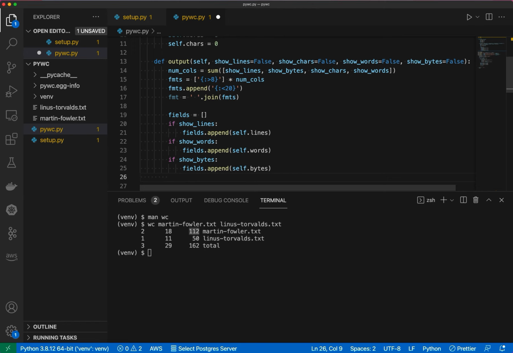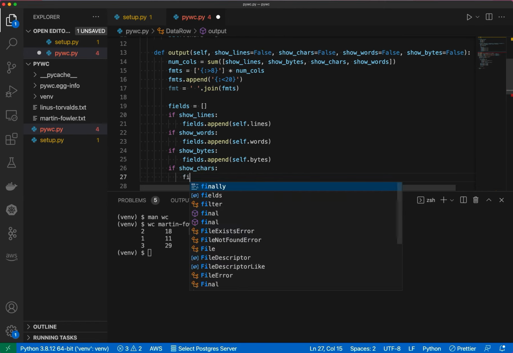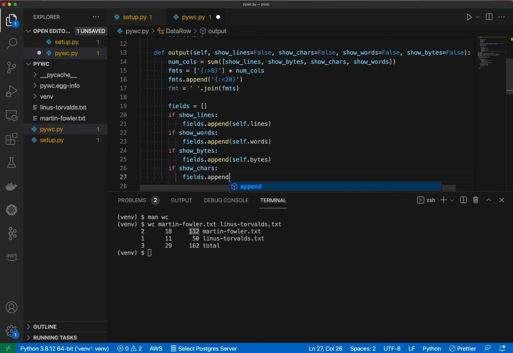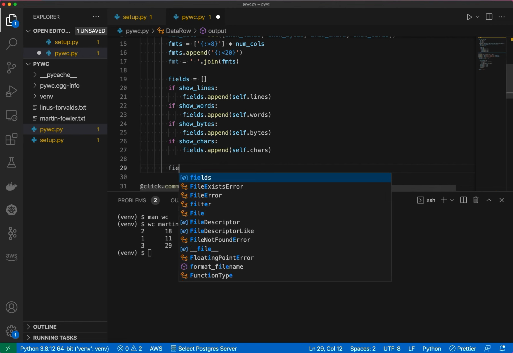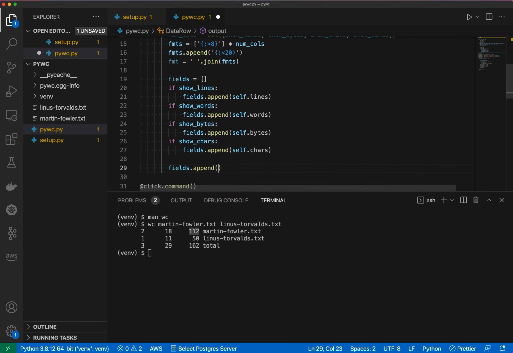Last but not least, if show characters, fields, append, self, characters. Right on. So that constructs our fields in the proper order, with the exception that we need to obviously add the name. So fields, append, self, name.